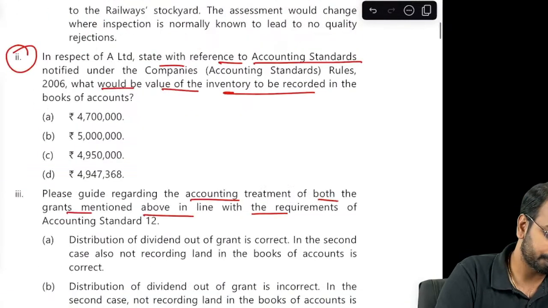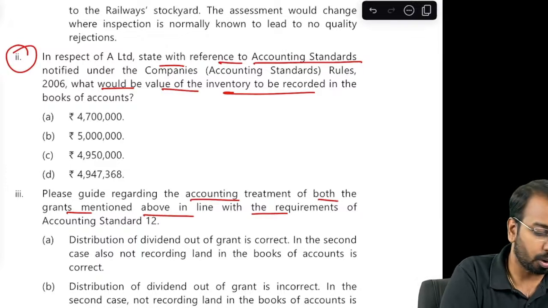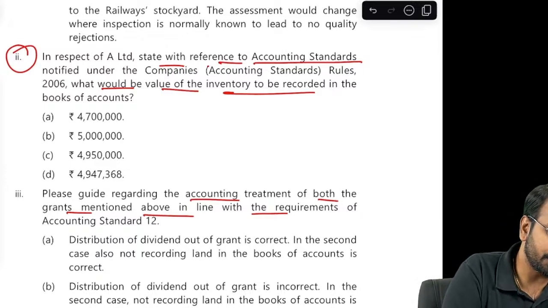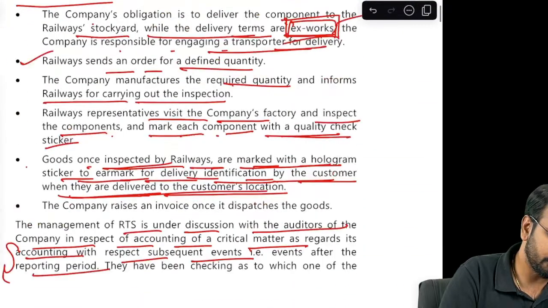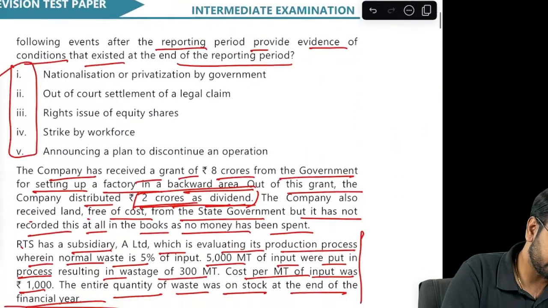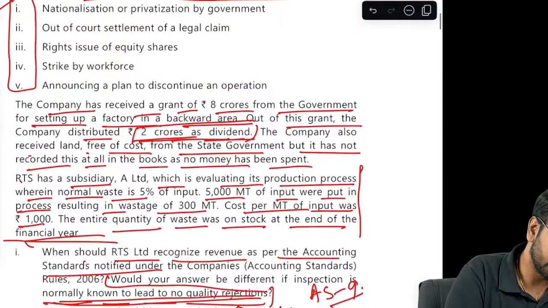Okay. Second, in respect of A Limited, state with reference to accounting standard, what would be the value of inventory to be recorded in the books of accounts? Now, here, if you see, 5,000 metric ton, cost per metric ton is 1,000.